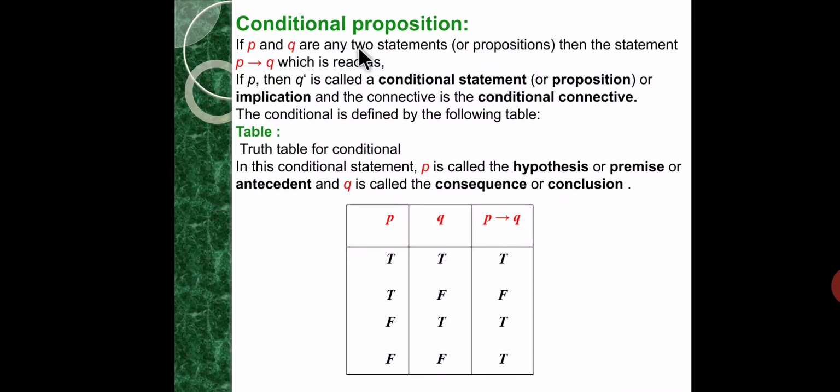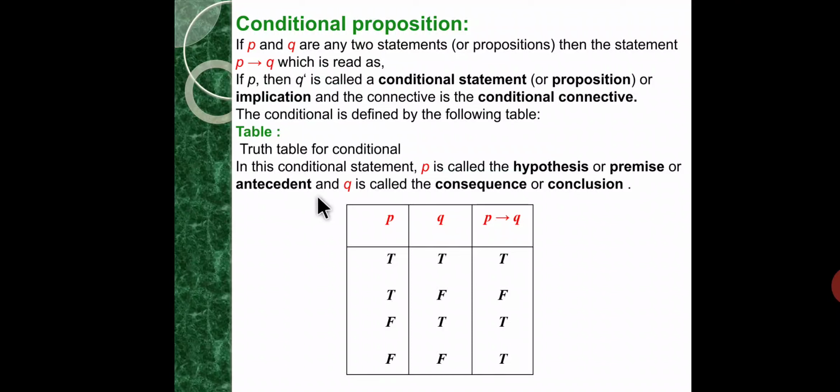So conditional proposition or implication. For any two statements P and Q, the implication is denoted by P implication Q, which is read as if P then Q. The truth value of P implication Q is false only if P is true and Q is false, otherwise P implication Q is true.